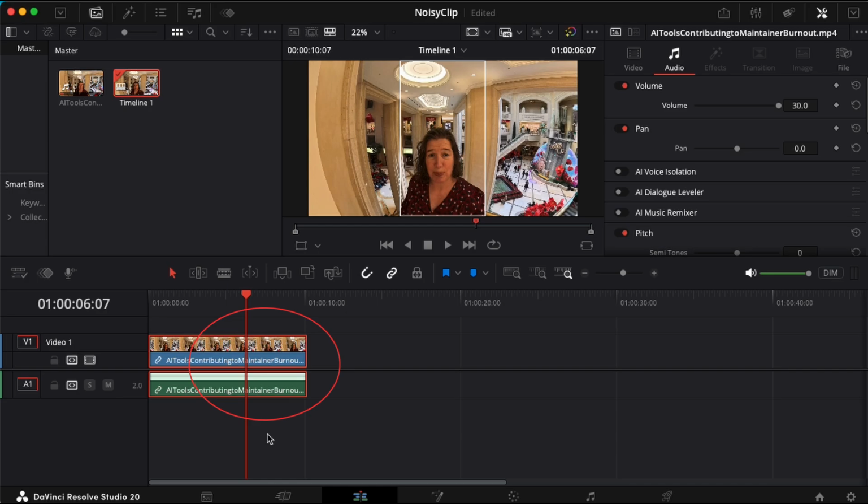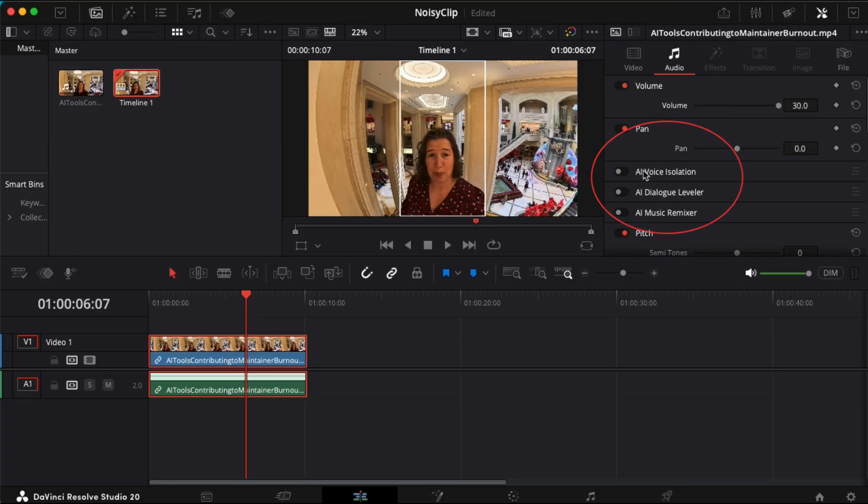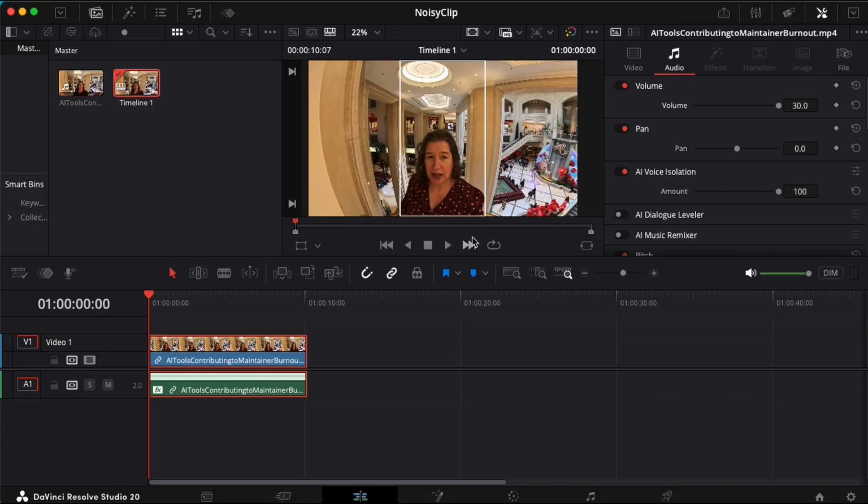We're going to select the clip that we want to remove the background noise from. Then we're going to go up here and pick audio. It may default to video. If that's the case, just click on audio. And then you're going to go down and select the AI voice isolation. It defaults to 100%. Let's leave it at that and see if we fixed our problem.